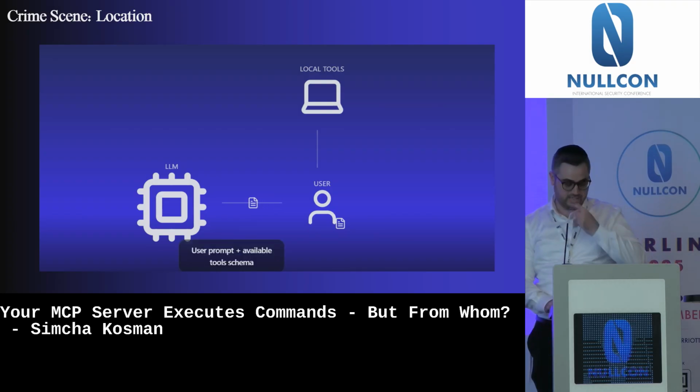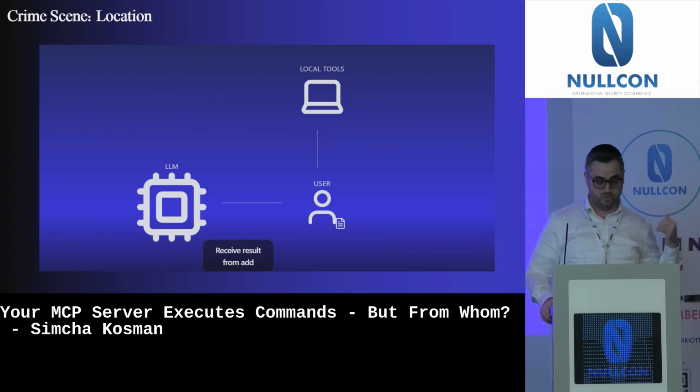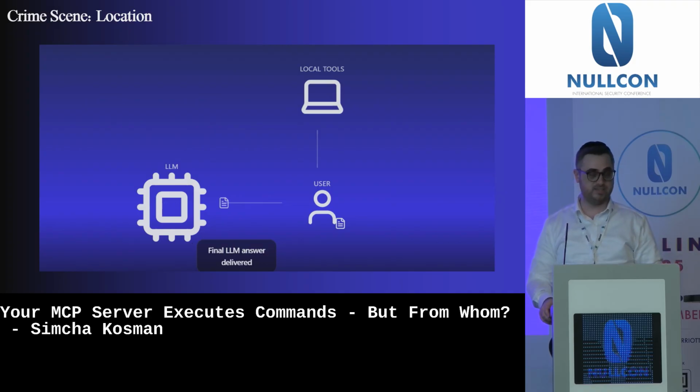This is the exact flow of how it works. The user sends a prompt to the LLM, which processes it, knows it needs to call a specific format, and returns it to the user. The user then calls the local tool program, gets the response and sends it back to the LLM, and the LLM now returns the accurate answer to the user.